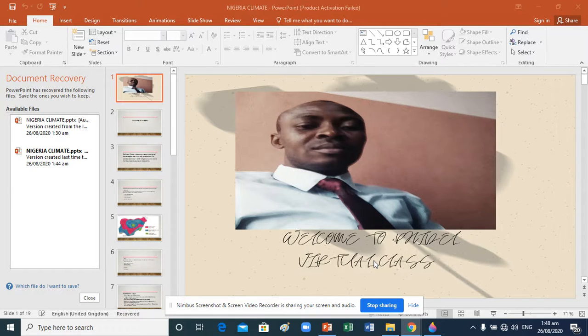Then we also talked about Nigeria relief and drainage. When we are talking about relief, we are talking about the area which is 300 meters above the sea level and also below the sea level, that is highlands and lowland areas.